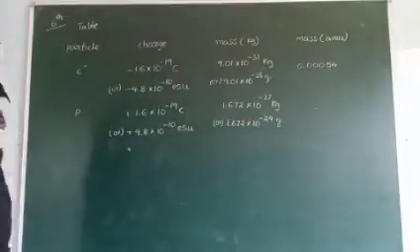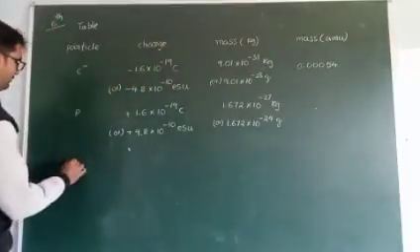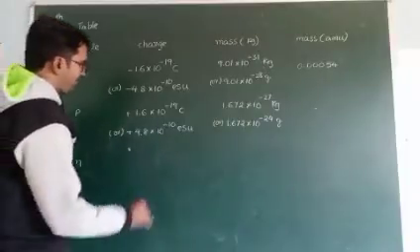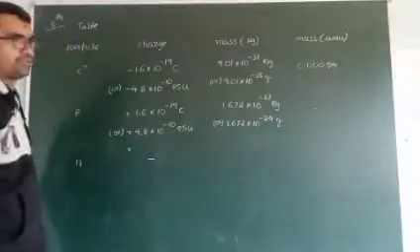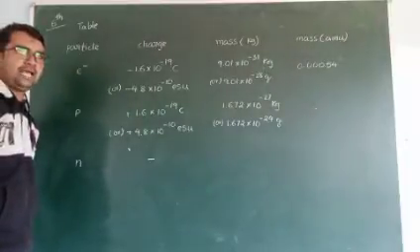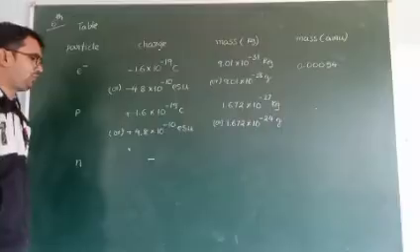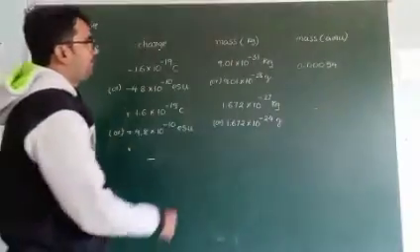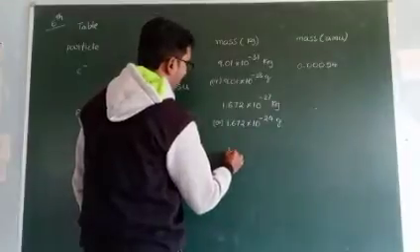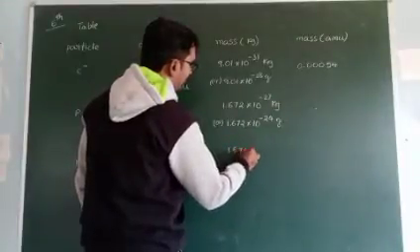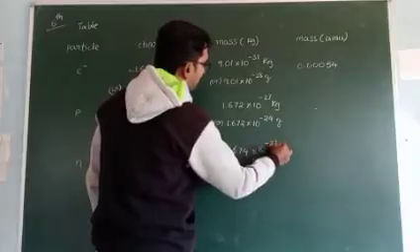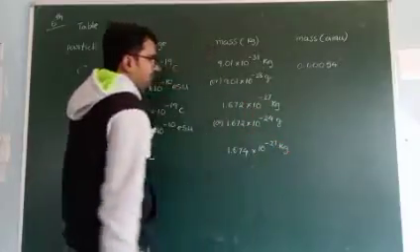Right. Next one, neutron. For neutron, there is no charge value, because neutron is a neutral particle. So we know that. Next, what about mass? The mass value is 1.674 into 10 to the power of minus 27 kgs.